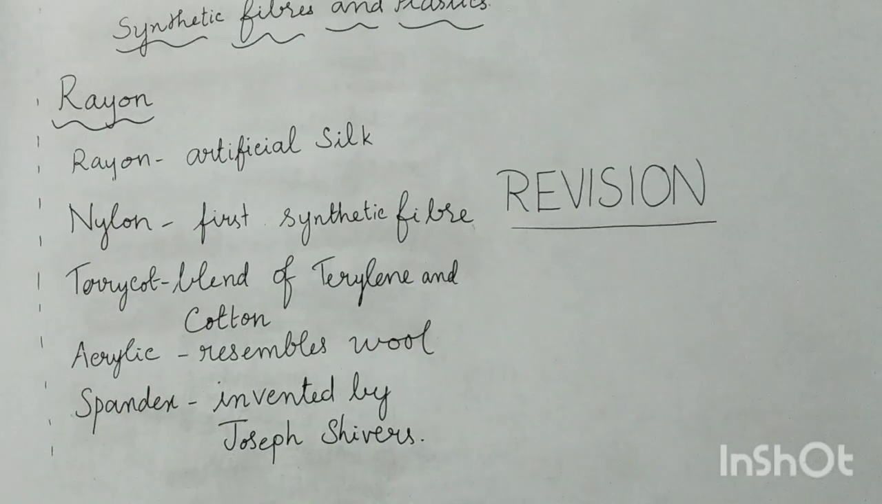Now, what are the properties of this rayon? Rayon absorbs sweat, and so we prefer this synthetic fiber in summer. It is also shiny and lustrous and resembles silk in appearance. What is the use of rayon? Rayon is used for making suits, jackets, scarves, ties, then bed sheets, curtains, tablecloths, sofas and bandages.